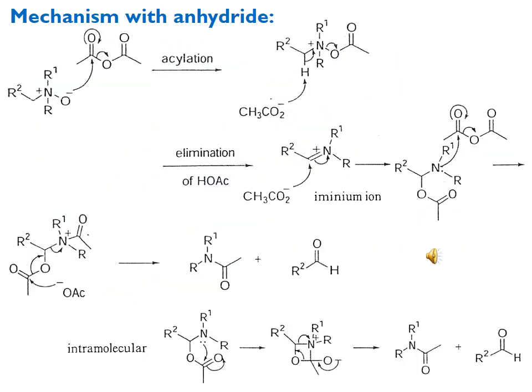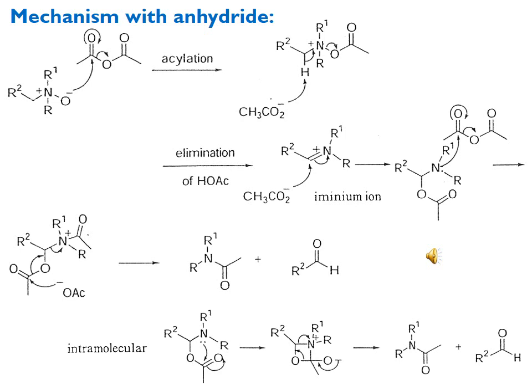Here is the review of the overall mechanism with respect to anhydride. We have discussed that first, nucleophilic attack of oxygen of N-oxide on the electrophilic center carbon of anhydride. After acylation, we get the N-acylated product, and then the abstraction of the alpha proton by the acetate ion, followed by the elimination of acetic acid, we get the amine formation.